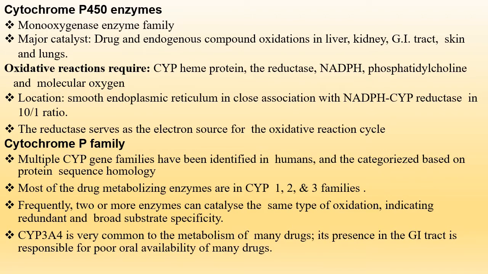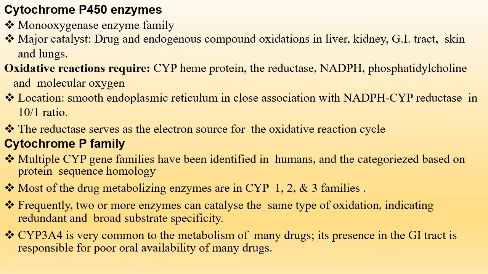Oxidation comes from the cytochrome P450 enzymes. These are the monooxygenase enzyme family. These are the major catalysts for the drug and endogenous compound oxidation in the liver, kidney, GI tract, skin, and lungs. The oxidative reaction requires the CYP heme protein, the reductase, NADPH, phosphatidylcholine, and molecules of oxygen. Basically, the location of these enzymes is the smooth endoplasmic reticulum, in close association with the NADPH CYP reductase in a 10:1 ratio. The reductase serves as the electron source for the oxidative reaction cycle.